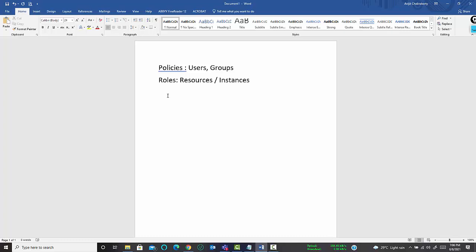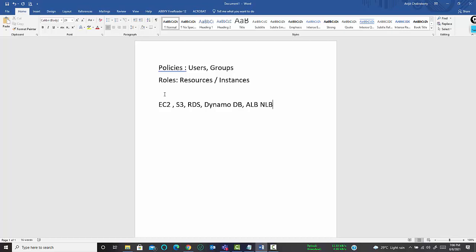When I say resources and instances, we can give permissions to any resource and any instance, starting from EC2. We can assign roles to an S3 bucket, to any RDS instances, to DynamoDB instances, and also to any ALBs or NLBs. So for all kinds of resources and instances, if we want to give some permissions, we can use roles.